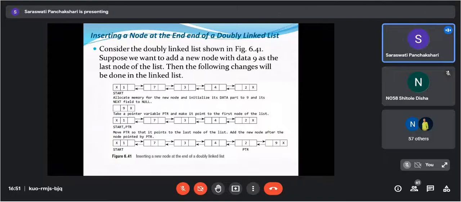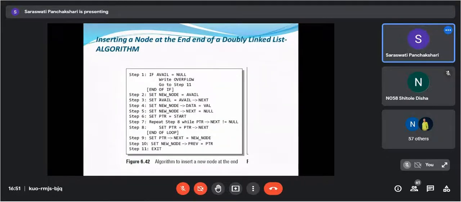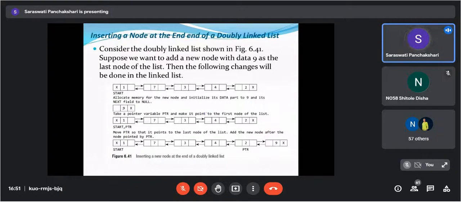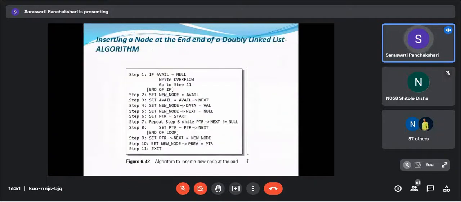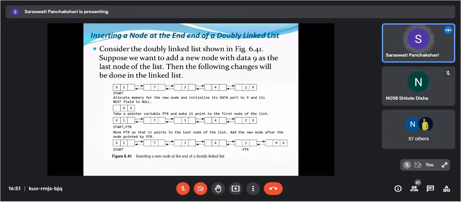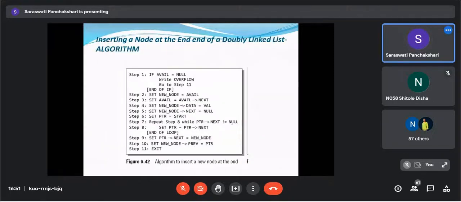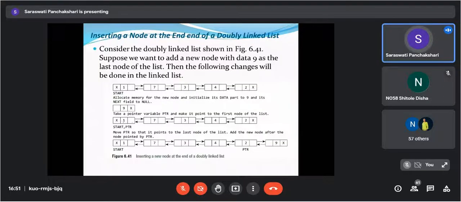Okay. So here we will see the algorithm. These 3 steps we are not going to see. New node of data is equal to value. Okay. New node of next is equal to null, that we did. Now set PTR equal to start. Here your PTR is equal to start, both will point to the same. Then repeat while PTR of next is not equal to null. PTR of next is not null.